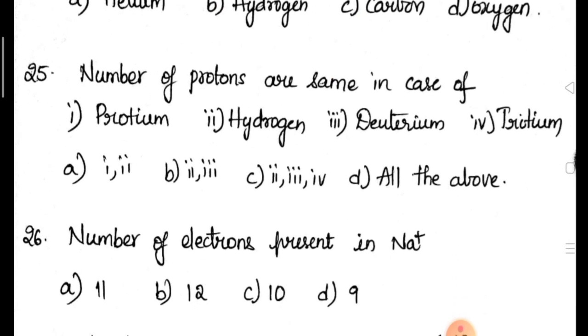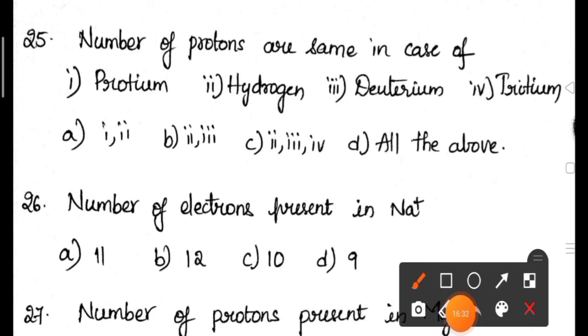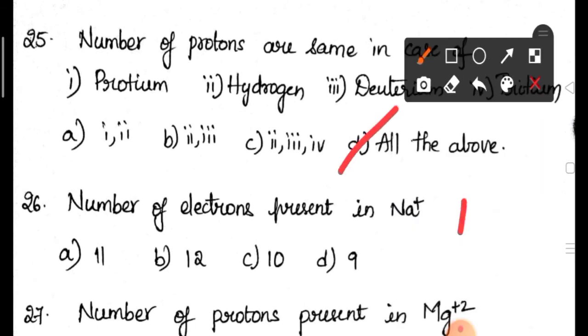Then coming to 25th question. Number of protons are same in case of protium, deuterium and tritium. I already told you protium, deuterium, tritium are the isotopes of hydrogen. Isotopes are nothing but the atoms of the same element having different mass number. So the correct answer here is all the above.